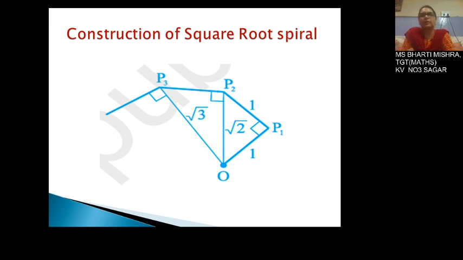So how to construct a square root spiral? Let us mark a point O on a plain sheet of paper.